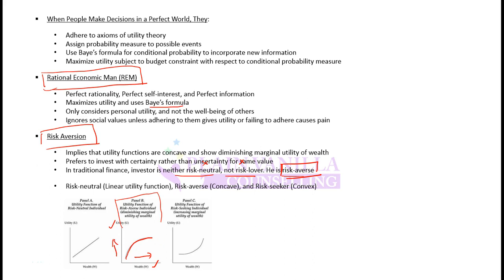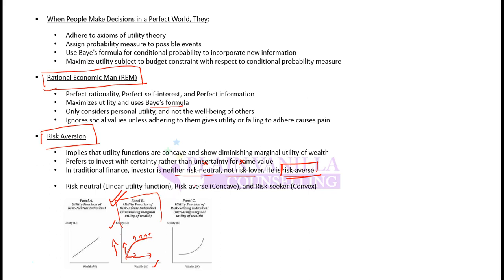His utility will increase with wealth, but there will be a diminishing factor in utility. So initially utility will increase at a high rate, but later the increase in utility or satisfaction will diminish after reaching a certain wealth. This will be the utility to wealth curve for a rational economic man.